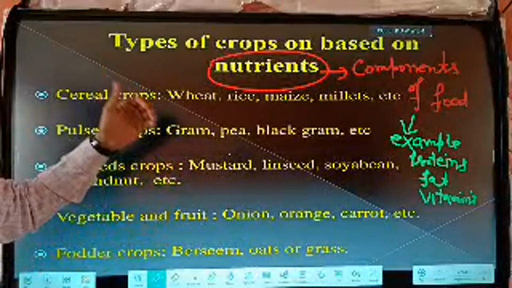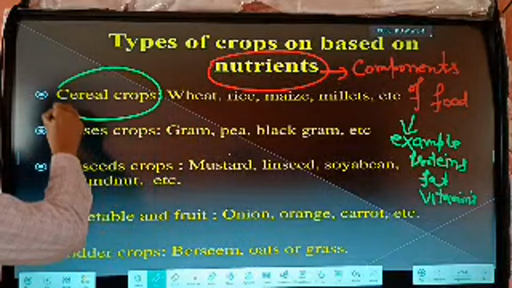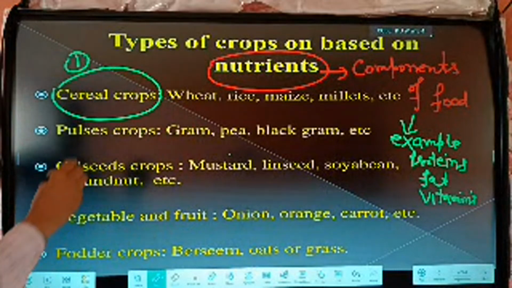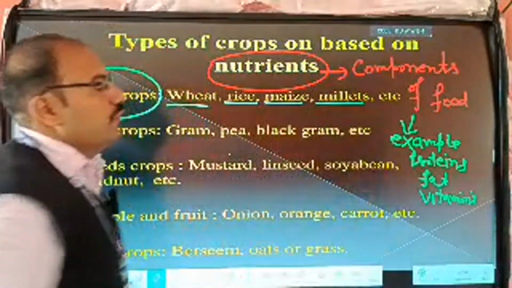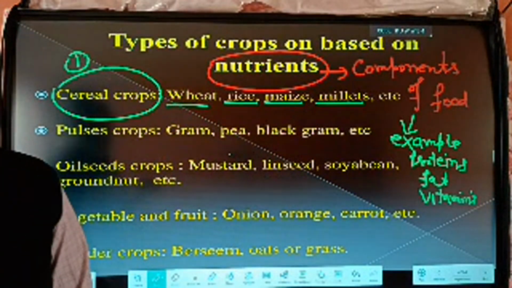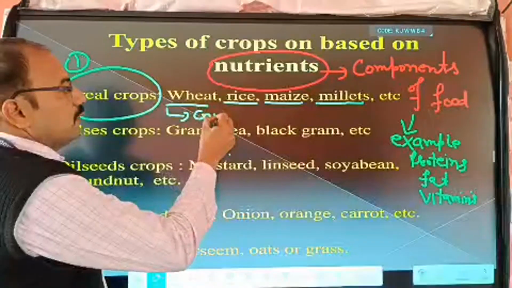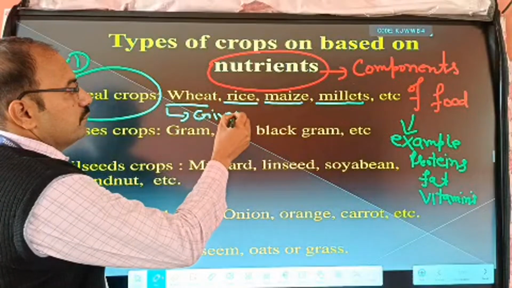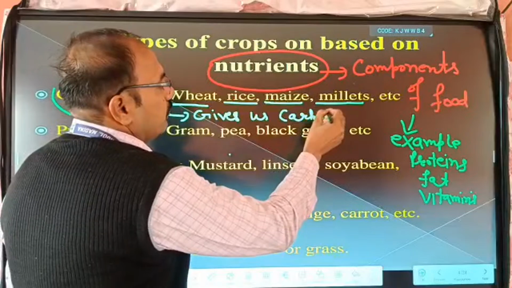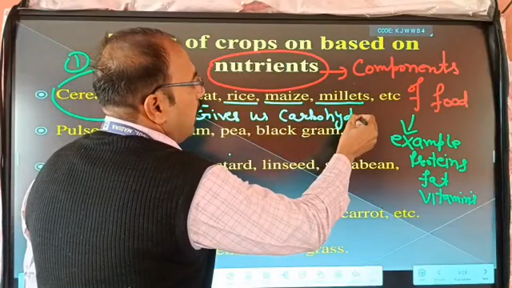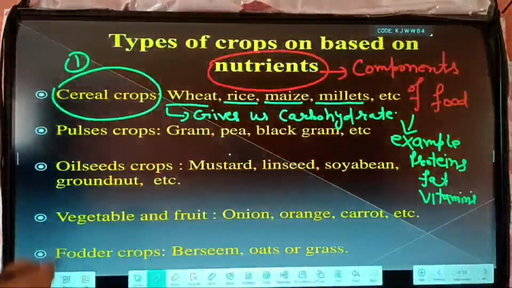So on the basis of nutrients, these are divided into how many types? The first is cereal crops, such as wheat, rice, maize, and millets. These types of crops give us carbohydrates. Okay, and second, what are pulse crops?